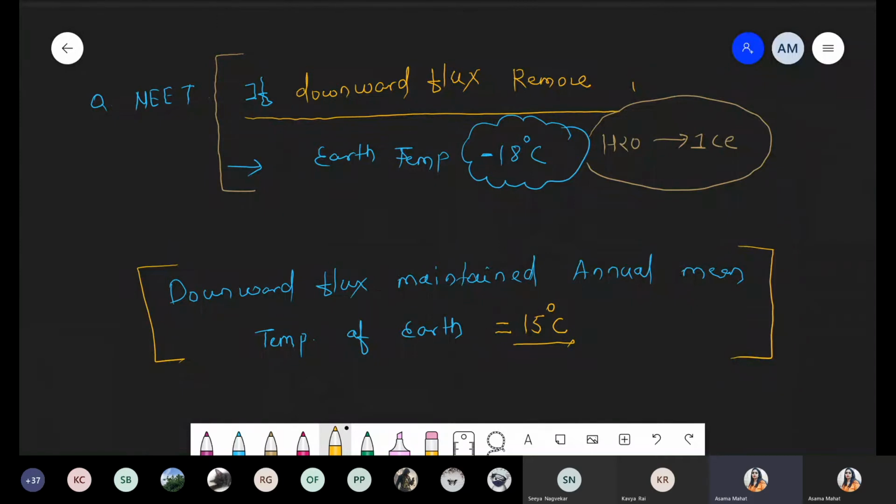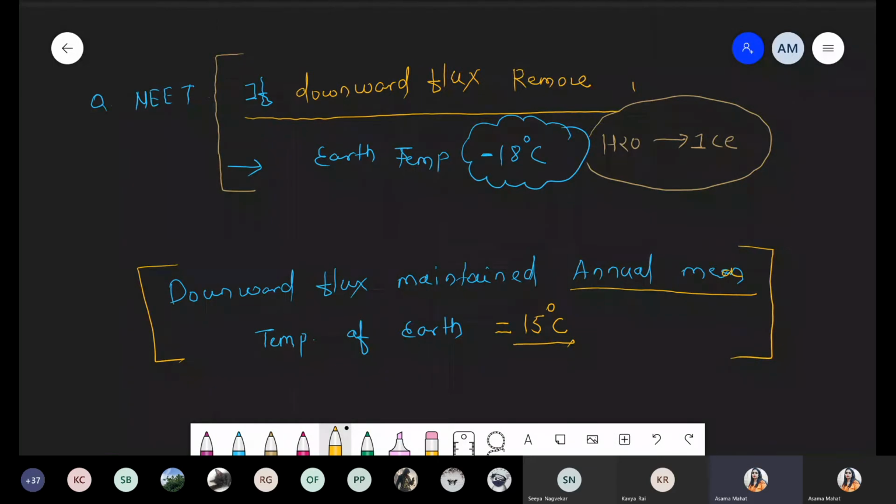Second condition: we are talking about how downward flux maintains the earth temperature, but we want the exact value. What is the annual mean temperature? Exactly 15 degrees Celsius is the annual mean temperature of the earth which is maintained by downward flux. Clear? So downward flux maintains the annual mean temperature, and the temperature value of 15 degrees Celsius gives the warming effect. Now it's clear? Okay, very good.